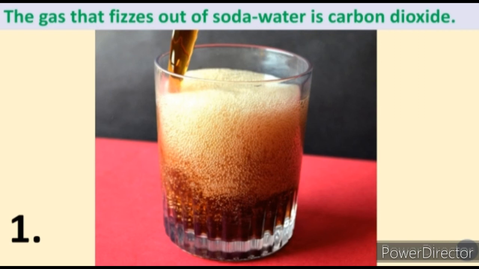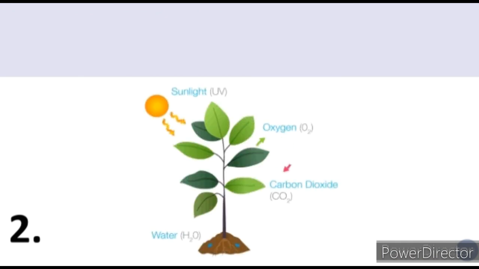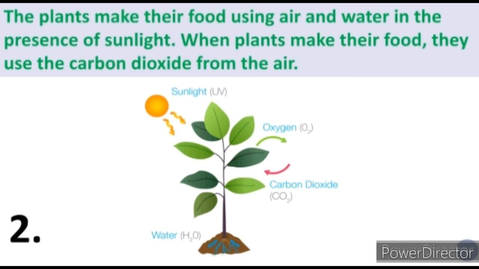So, which gas is used? Carbon dioxide is used in soda water. Next, what we have learnt about carbon dioxide is plants use carbon dioxide for making their food. They need water and air. When plants make their food, they use carbon dioxide from the air and they give out oxygen. You can see the red color line is going inside and oxygen is coming out. Yes, so they give out oxygen and they take carbon dioxide from the atmosphere. With that they need air and water also.